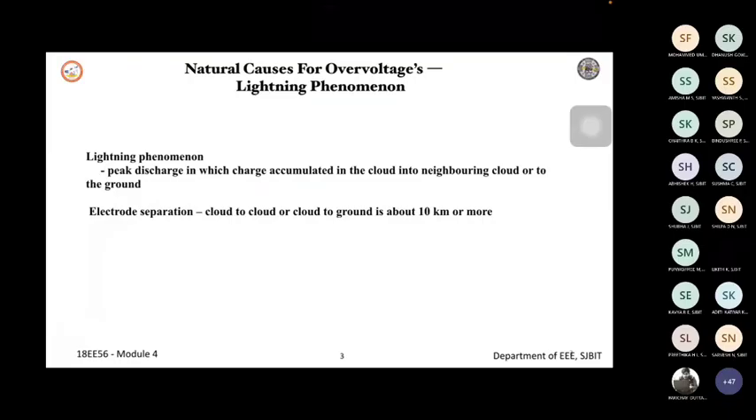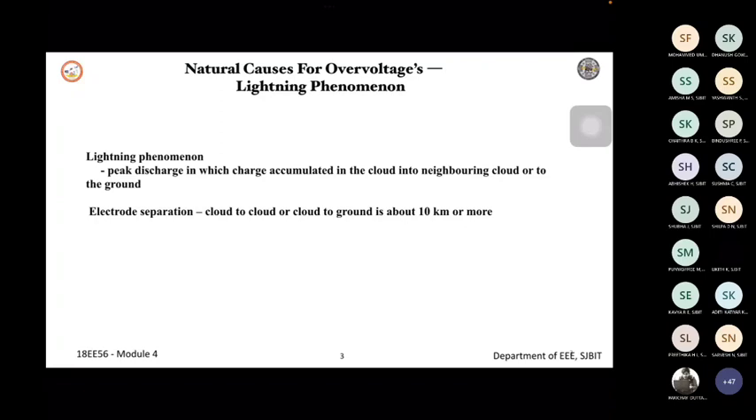The natural cause of overvoltage is basically lightning, which occurs in a power system. Whenever lightning occurs, we know that a huge amount of voltage will be generated that will damage my power system. When this enters the power system, it will act as an overvoltage in the power system, right? So this lightning phenomenon is a peak discharge in which charge accumulated in the clouds is discharged into the neighboring clouds or to the ground.